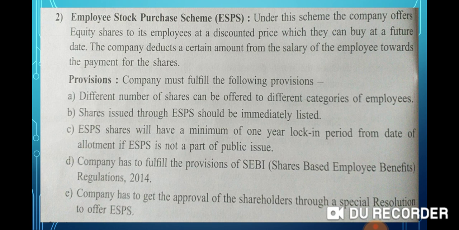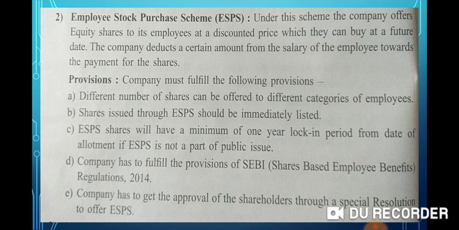employee stock purchase scheme. Under this scheme, the company offers equity shares to its employees at a discounted price, which they can buy at a future date. So the company deducts a certain amount from the salary of the employee towards the payment for the shares. Discounted price means lesser than the market price of shares, which they can buy at a future date.